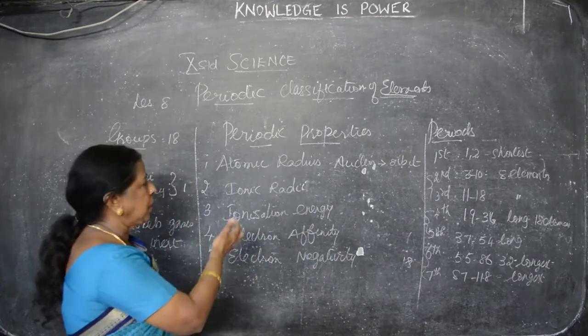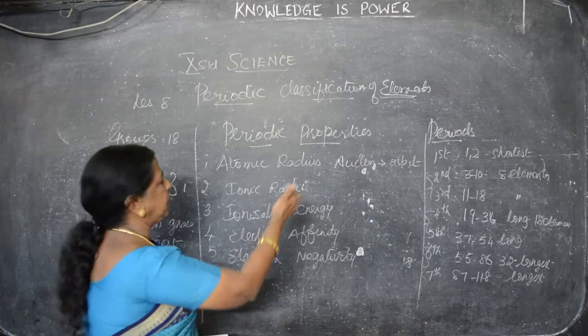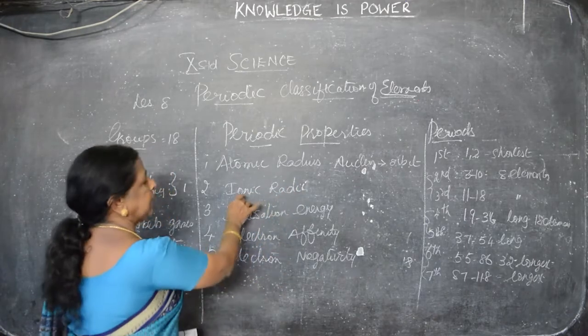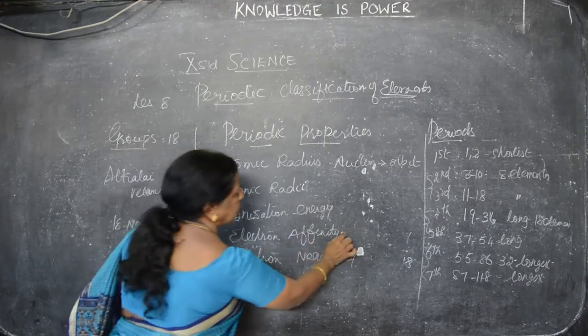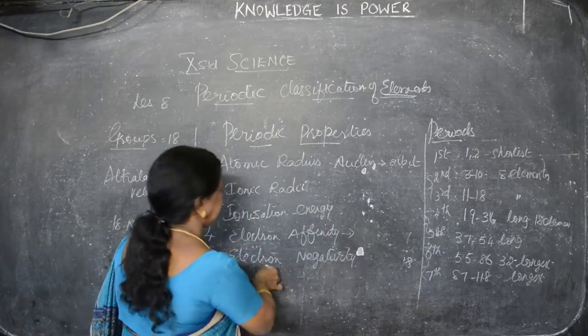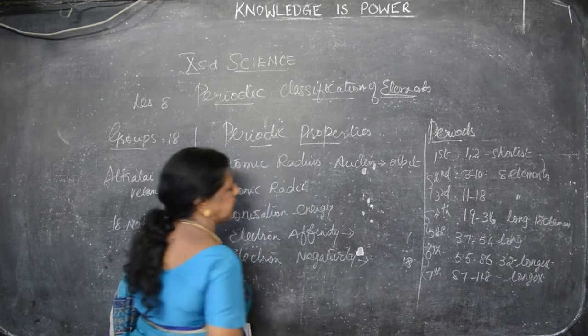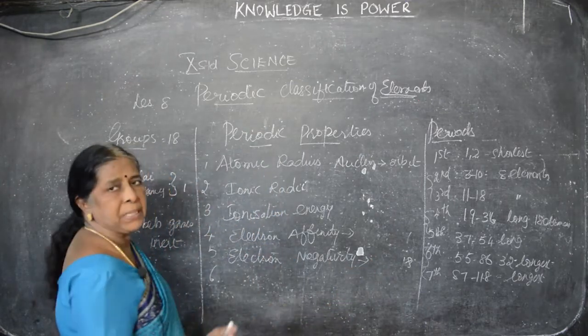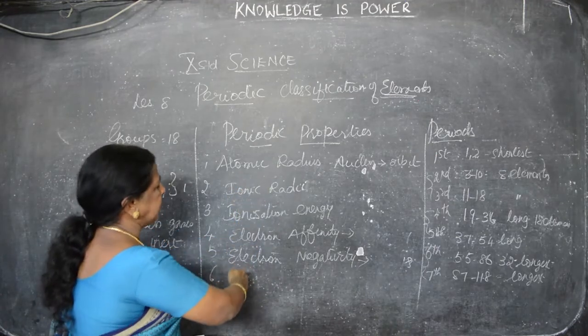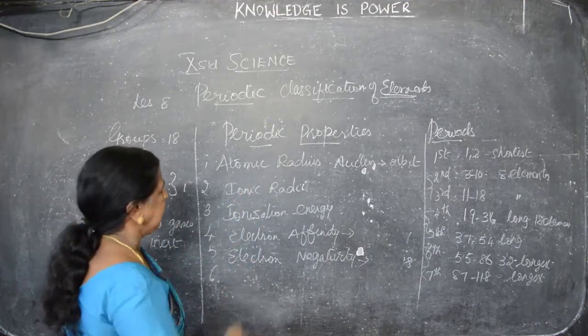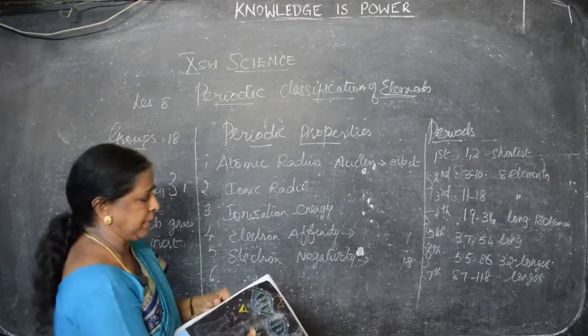Ionic radii, when the atom becomes ionized, that difference is known as ionic radii. Ionization energy. Affinity means towards the atom, negativity means away from the atom. These are the properties you have to learn. What are the periodic properties? Atomic radius, ionic radii, ionization energy, electron affinity and electronegativity.